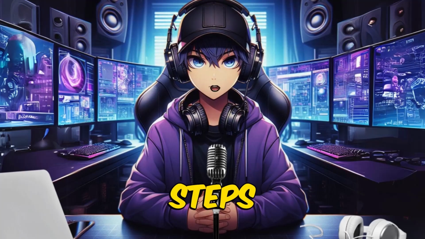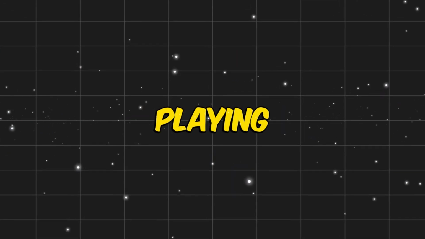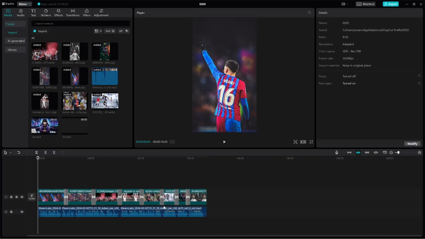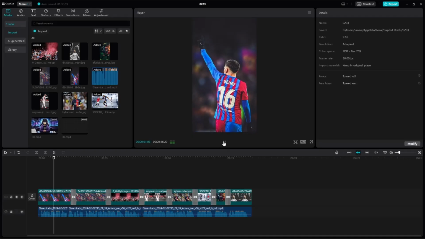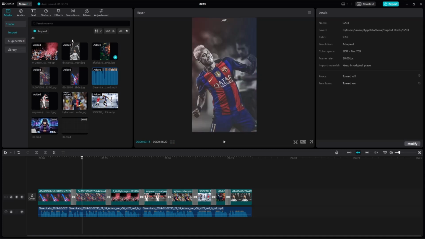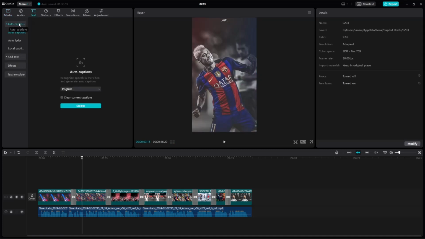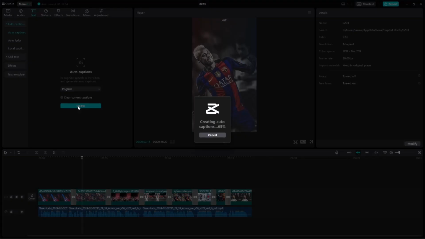The next 2 steps are completely optional, but I recommend playing around with the effects and sound effects to improve video quality. Now we have to create subtitles for the videos. We can use CapCut to create these subtitles. So first, click on text on the top left and go to Auto Captions. Make sure the language is English, then click Generate. Wait until CapCut does its magic.